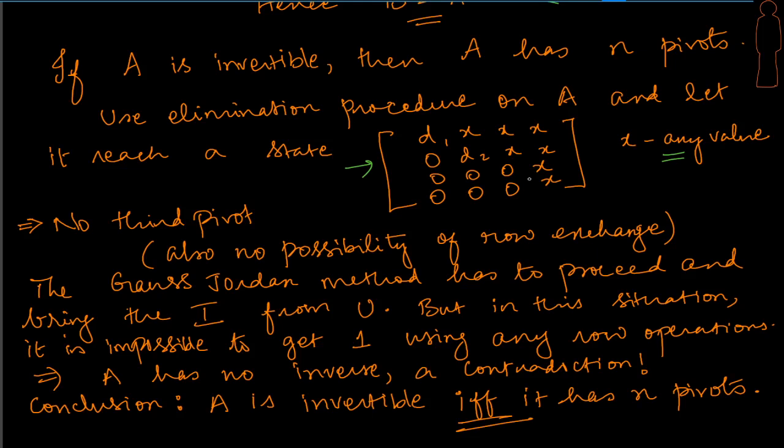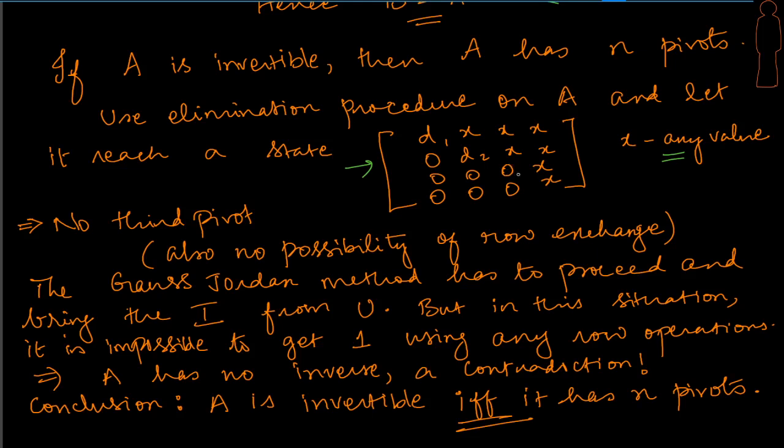Remember the method that we attempted. We said if we have to make this into the identity matrix, first we will try and eliminate a specific element. For example, we may try to eliminate this x. Okay, let's try and eliminate this x here. I can use this as the pivot and I could eliminate this. Great. But when we eliminate this, remember that this will continue to be 0, because I have got a 0 here. Since we have got this to be 0 now, what happens to the third row? The third row is a complete row of zeros.